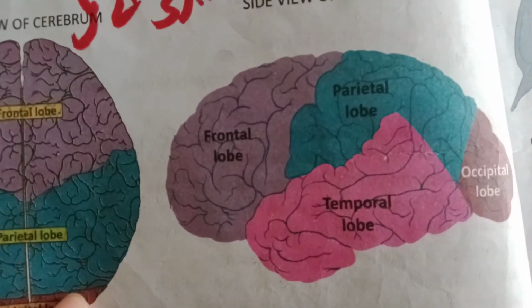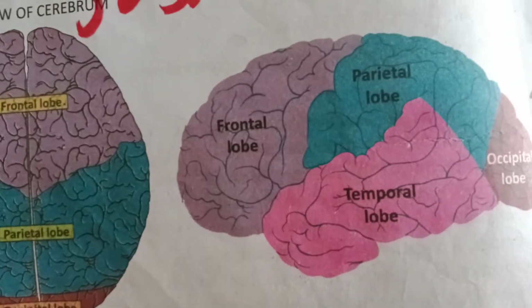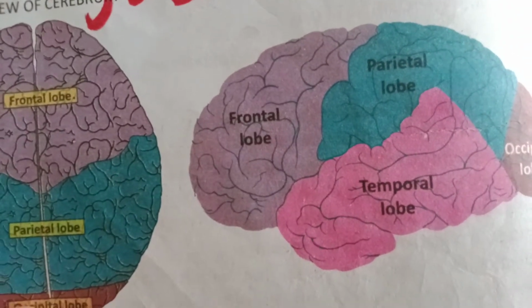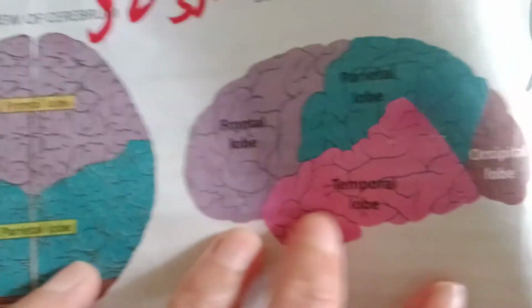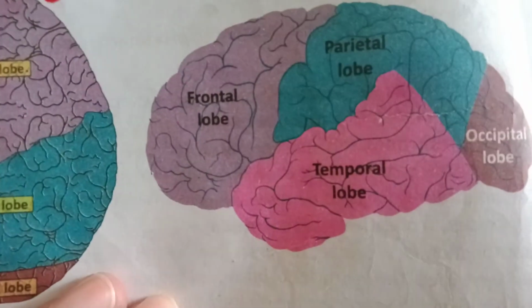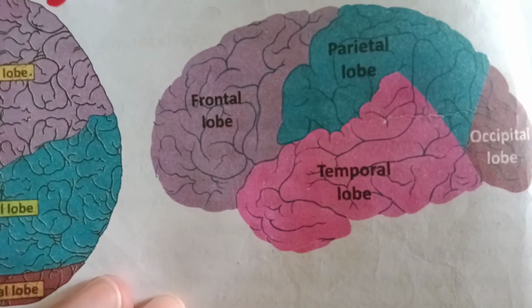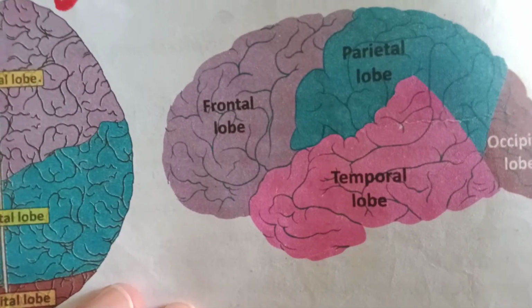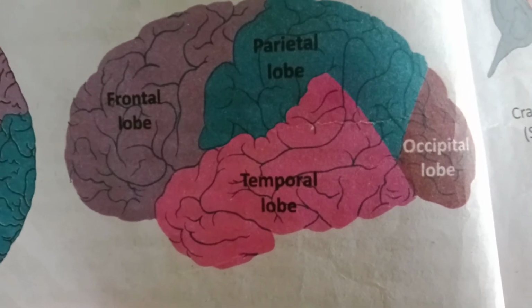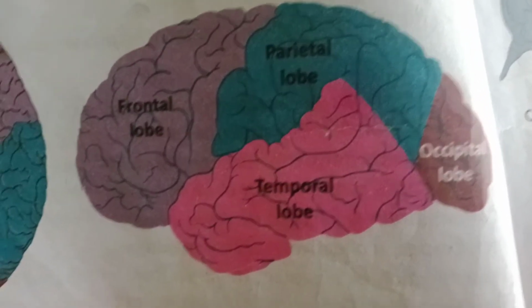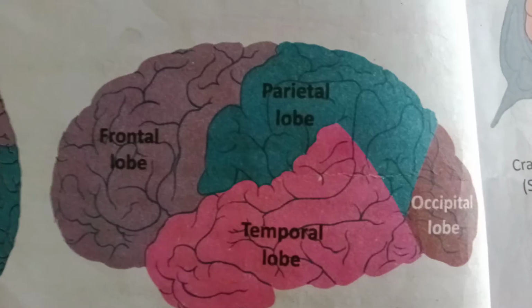The next one is the parietal lobe. It contains sensory areas that receive impulses from the skin. The next one is the occipital lobe. It receives and analyzes visual information. You are able to view this video, so your occipital lobe is working.